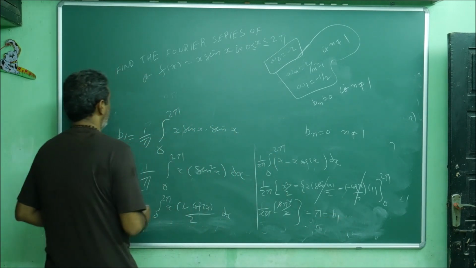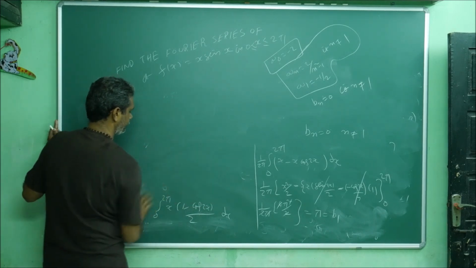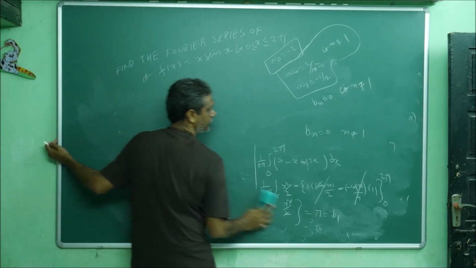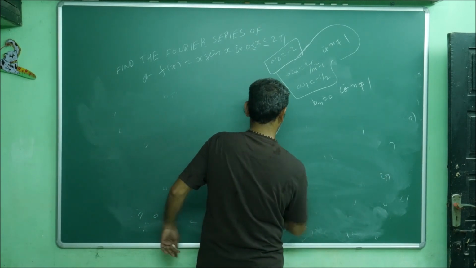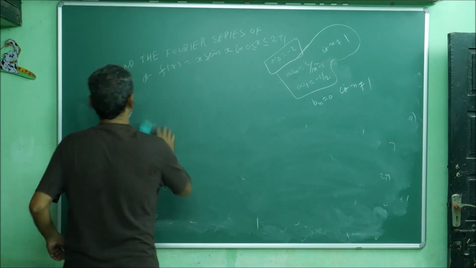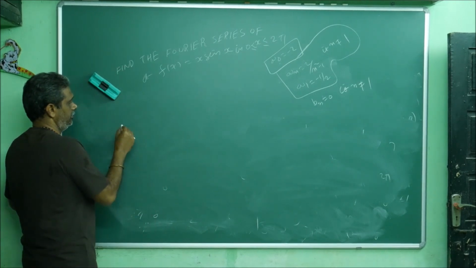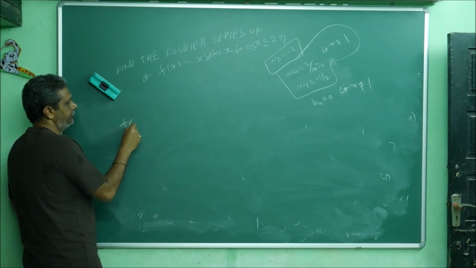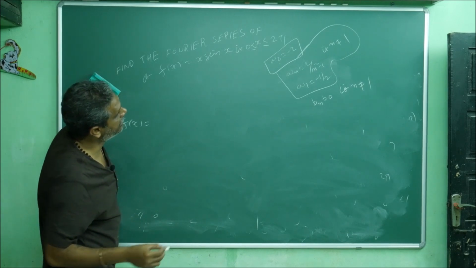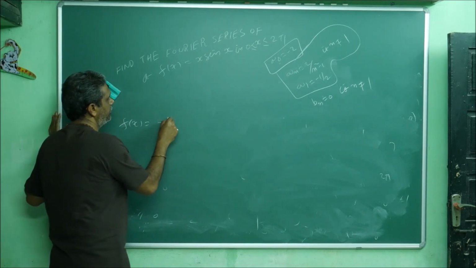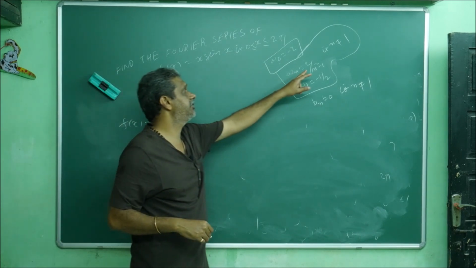Now come back and write what is my series. b1 is what? Pi. Do it again once, twice, then only you can understand. Immediately in the first time you don't. f of x is equal to a naught by 2. What is my a naught? Minus 2 by 2 minus 1 plus a_n. a_n is valid when n is 2 to infinity.